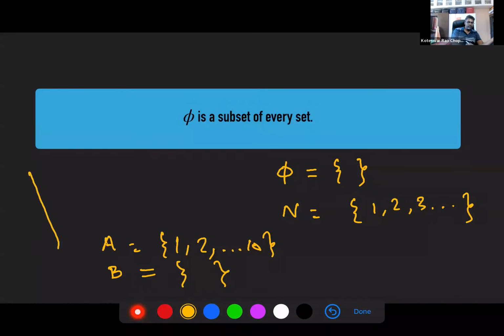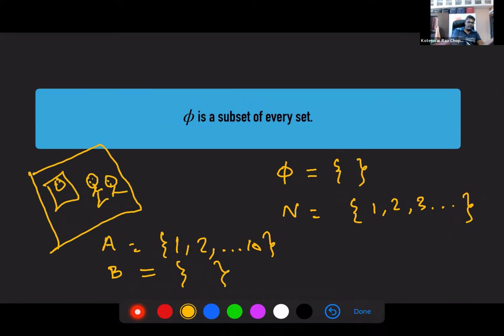I have a bigger room with a few people inside it, and then there is another smaller room. There may be a few people in that room, or maybe it is empty. Can I say that that room is contained in the bigger room? You can say that.